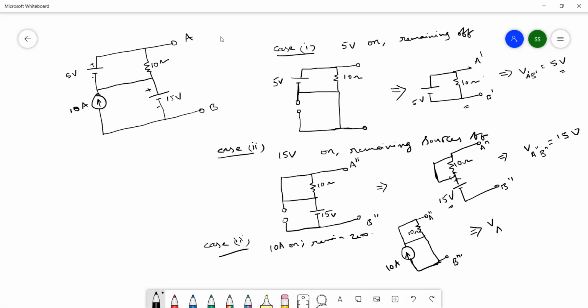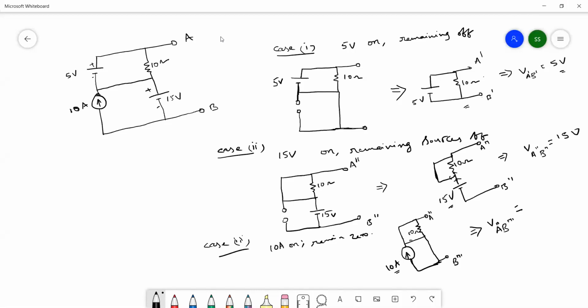Now what is the value of the third case voltage? Whatever you applied here, you need to apply here also. What is the total current passing in the circuit? 10 amperes. This 10 ampere direction is clearly mentioned, right?